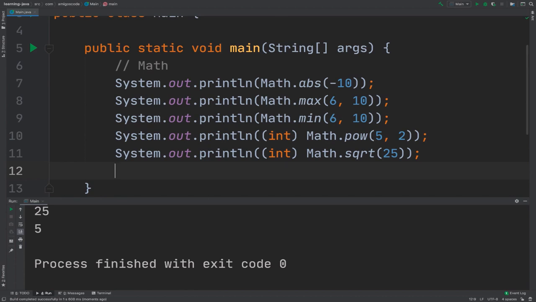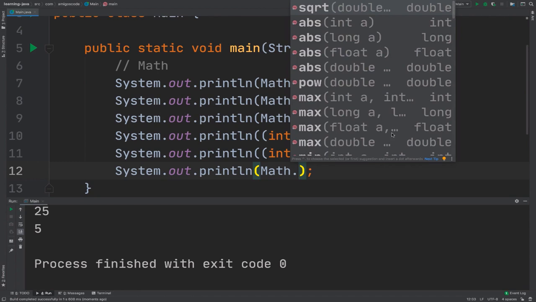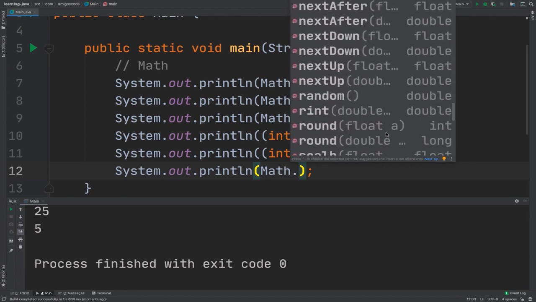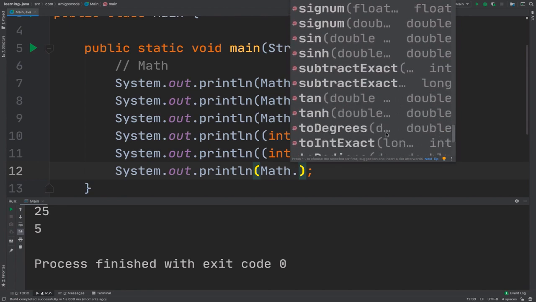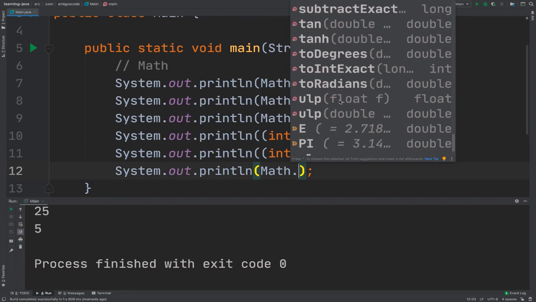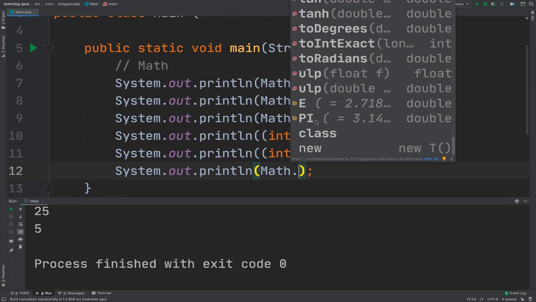Another thing that we have inside of the Math class is, if I scroll down, basically you can go through this and use whatever you need. So we have subtract, we have toDegrees, toRadians, and we have this. This is one I will show you, the actual value of pi.